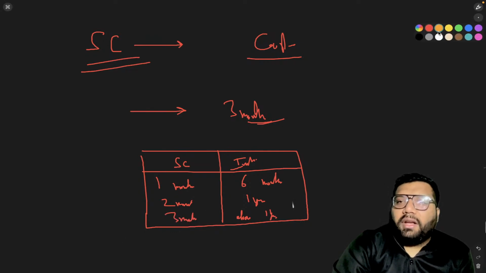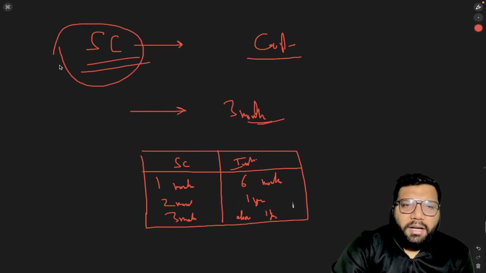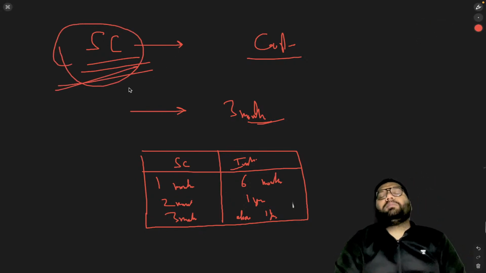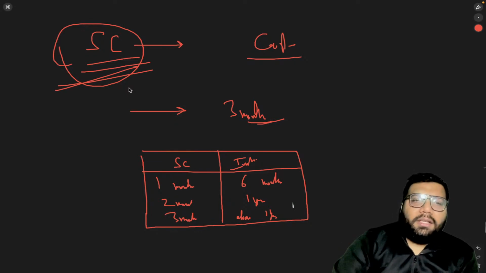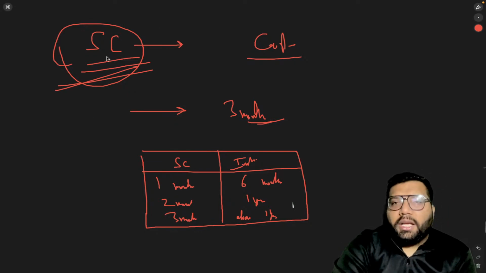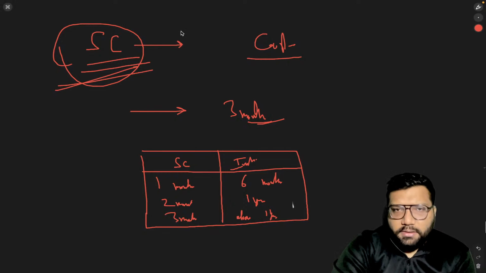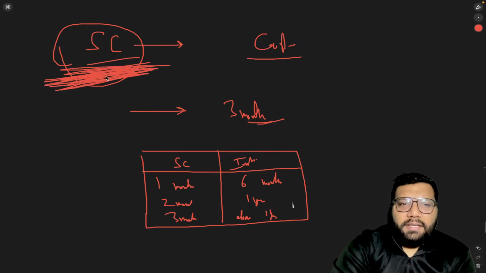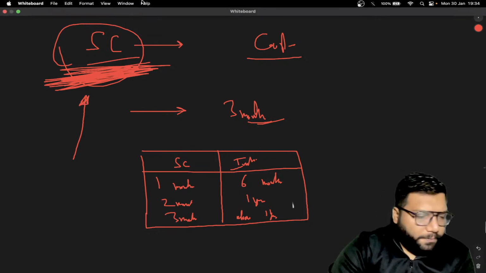So what is solitary confinement? It is again a kind of imprisonment, but in this you will not share your room with anyone else. You are going to be alone, and this is something which can cause mental issues to the prisoner as well. Okay.